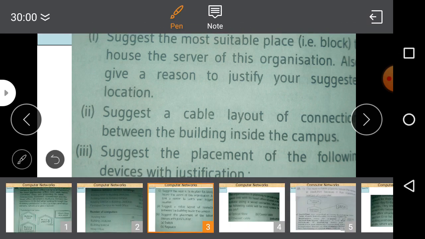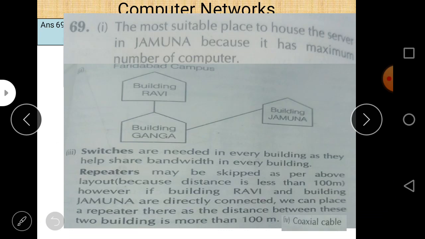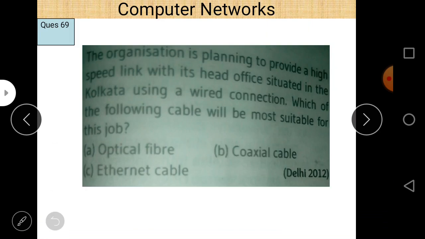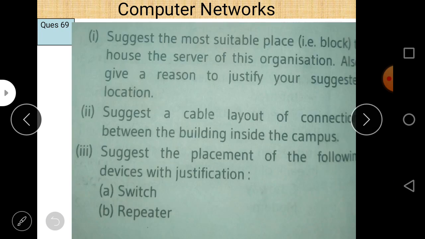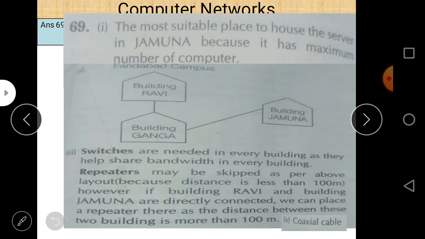In this case, this is building Ravi, building Ganga, and building Jamuna. Both of these are connected to each other, and there is no connection between building Ravi and building Jamuna. First of all, this is the answer. So let us check what the distances are between all of these. Building Ravi to building Jamuna is 120 meters.